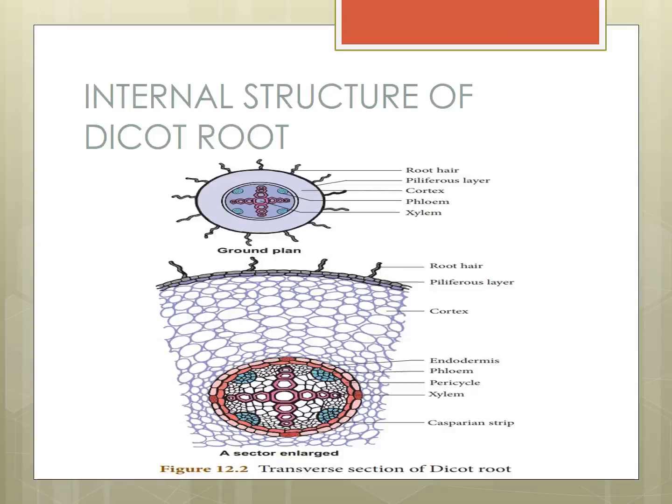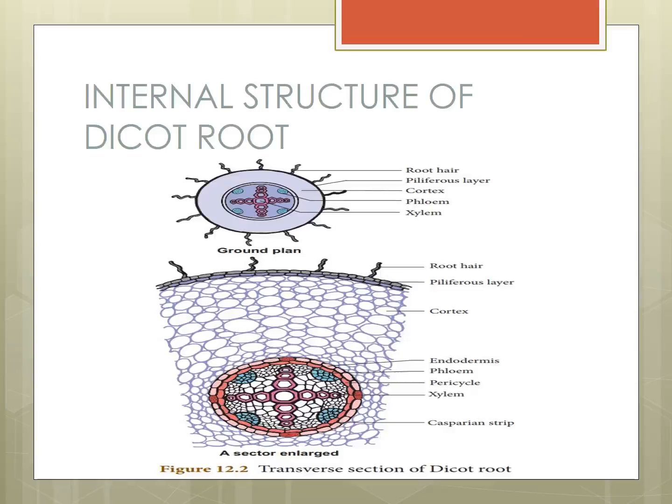Next, xylem, that is pink color, in the center, the cross-like one, that is xylem. In between, one layer is there. Endodermis, and inside it one layer is there. That also is round. That is the pericycle. That layer is fully round.